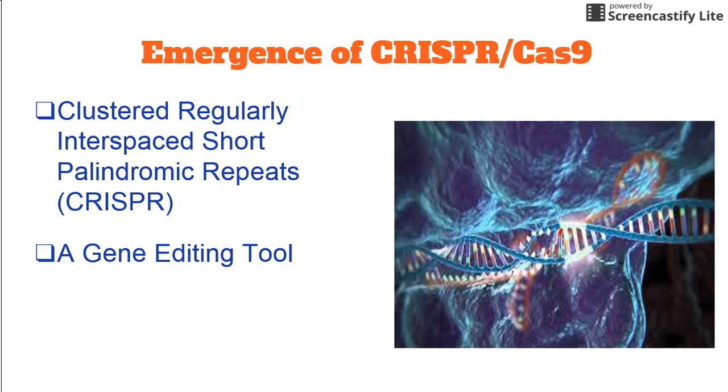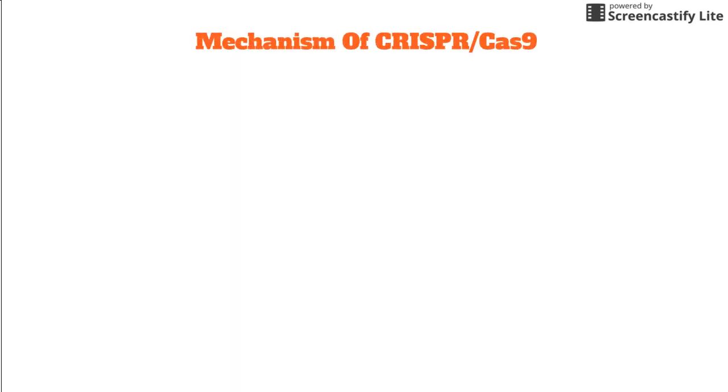Bacteria may incorporate foreign DNA and even scavenge damaged DNA from the environment. By delivering the Cas9 protein and appropriate guide RNAs into a cell, the organism's genome can be cut at any desired location. Now, let's first look at the mechanism of CRISPR.